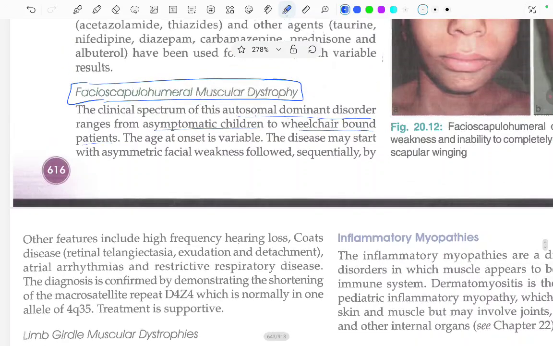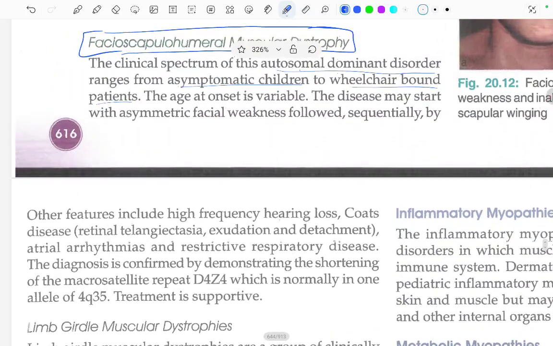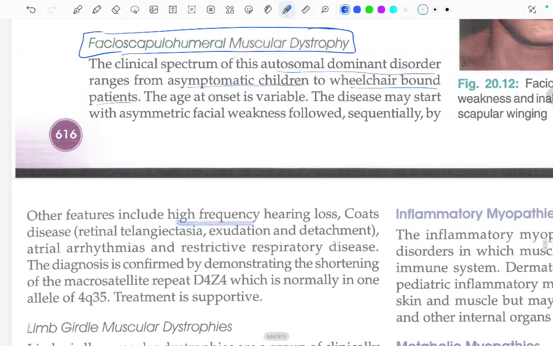Other features of this facioscapulohumeral muscular dystrophy include high frequency hearing loss, Coats disease, in which there is retinal telangiectasia, exudation and detachment, atrial arrhythmias, and restrictive respiratory disease. The diagnosis is confirmed by demonstrating the shortening of the macrosatellite repeat D4Z4, which is normally in one allele of the 4q35, and treatment is supportive.